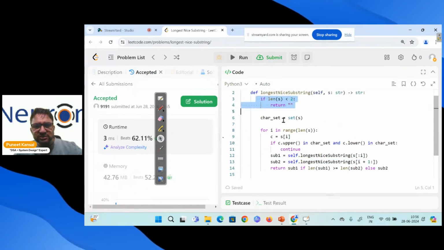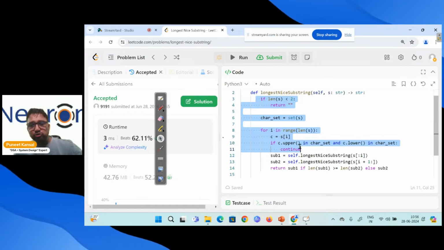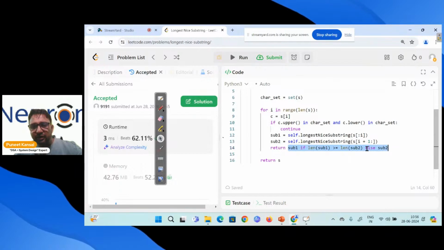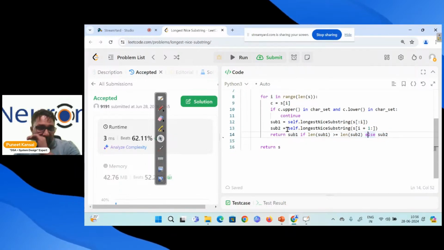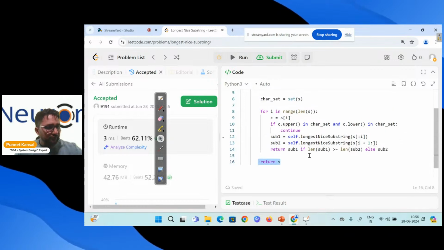All these instructions will be executed the same way for the substring also. And we will find out of the left substring and the right substring which one is greater, and pass that back to the function. After coming out of that, whatever we receive at the end, we will return that. That's it. Anybody can tell me the time complexity?